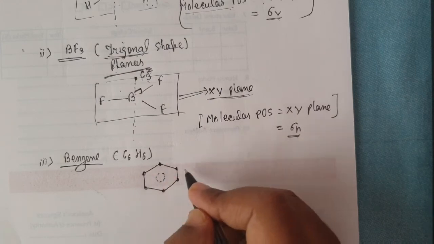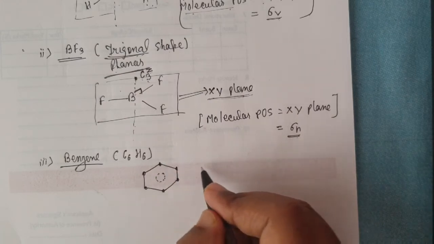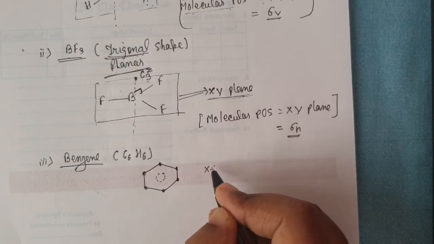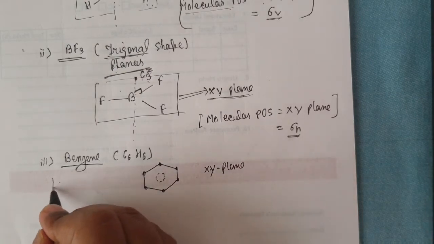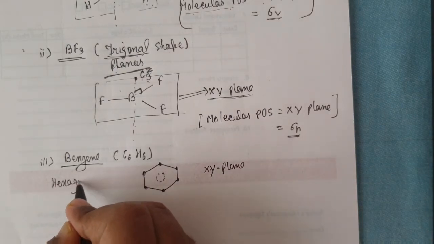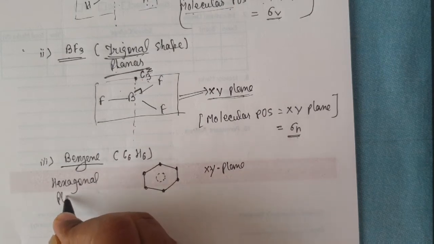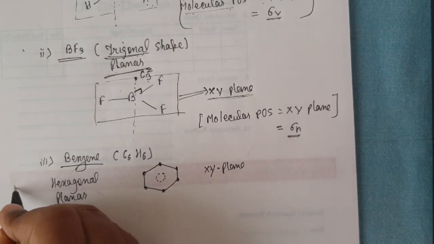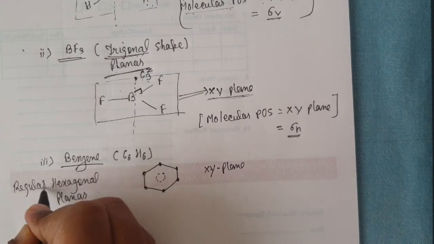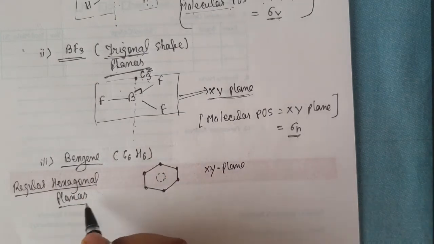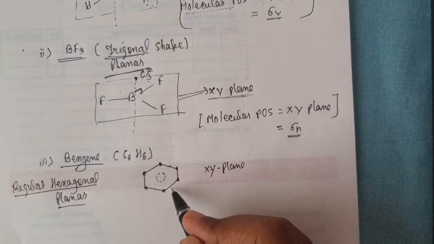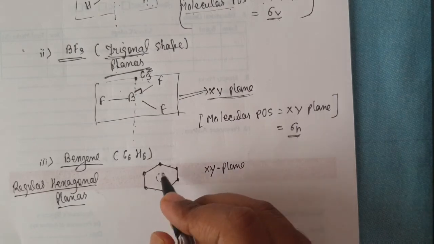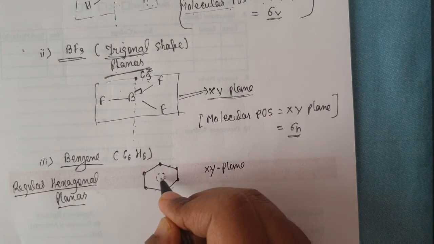All the atoms are lying on the same plane. Again, if I consider it, this is on the xy plane. And this is a regular hexagon, remember it. Regular hexagon means all the bonds have the same length. Now I have to find where its principal axis of symmetry is.